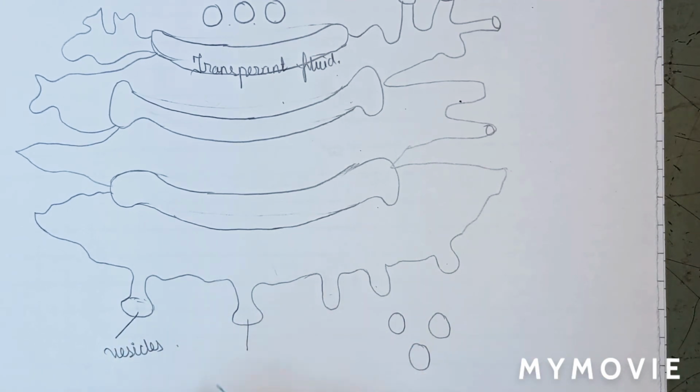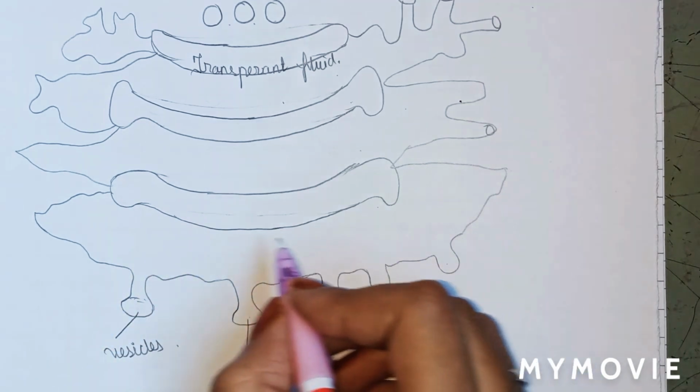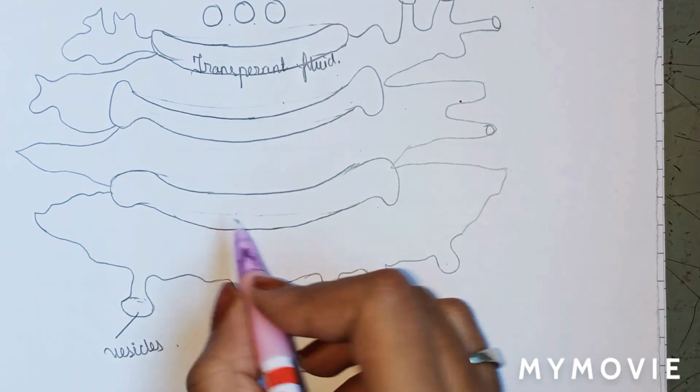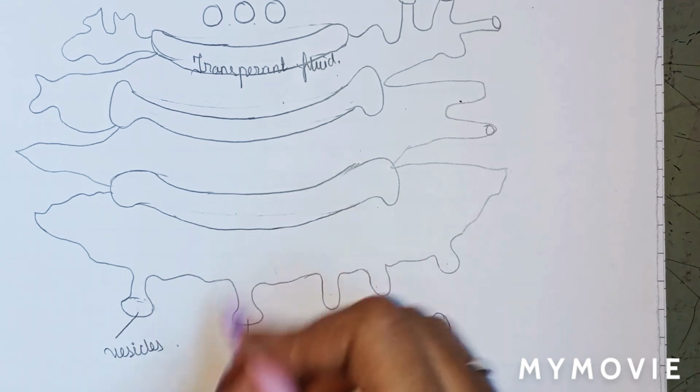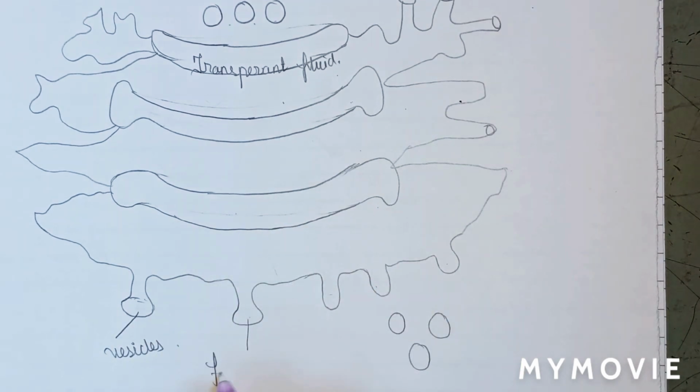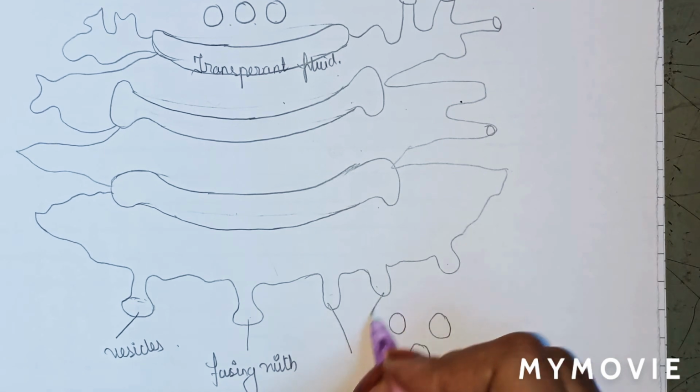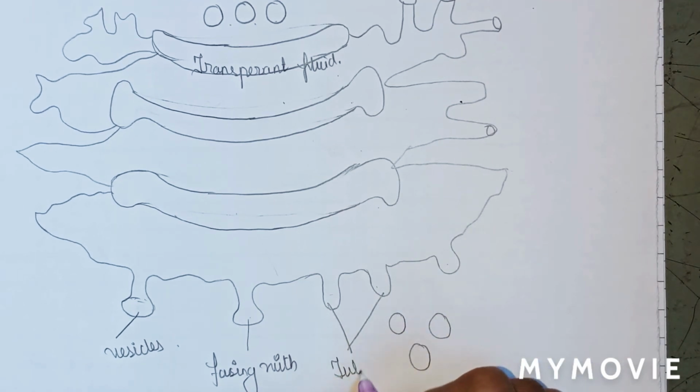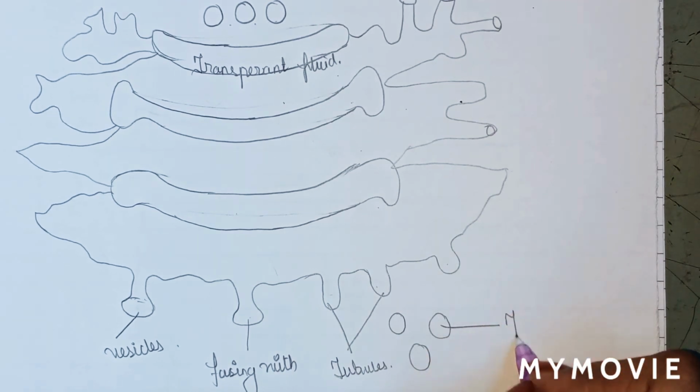Now we will name the diagram as vesicles fusing with cis phase. Means these vesicles are fusing with cis phase. Cis phase means forming phase. These are the tubules. These are vesicles, or we will say transport vesicles.